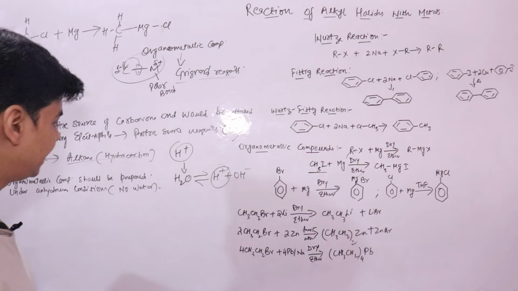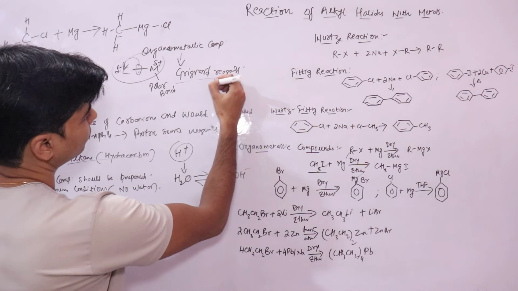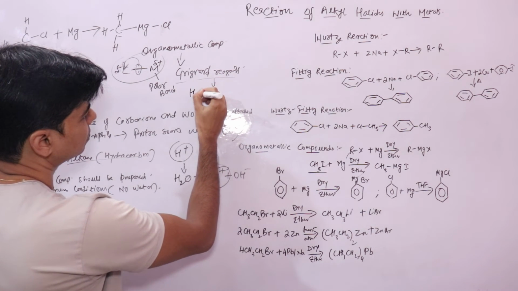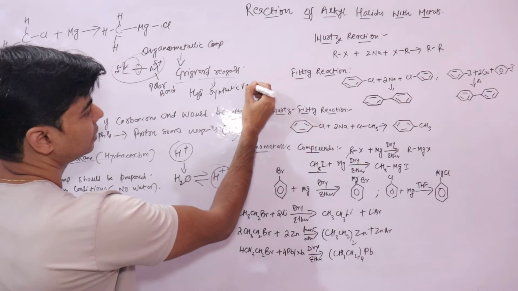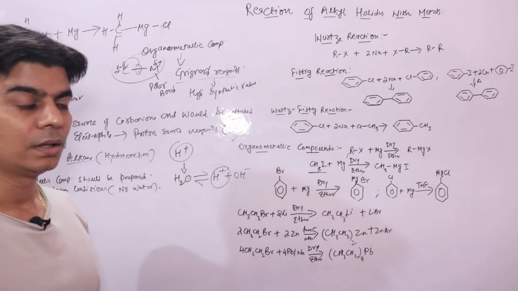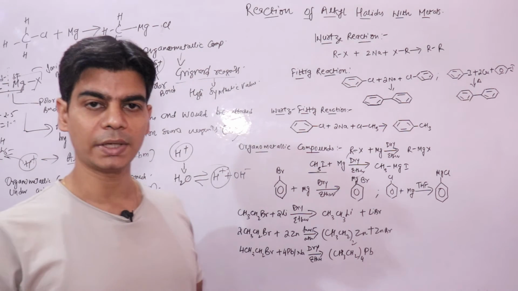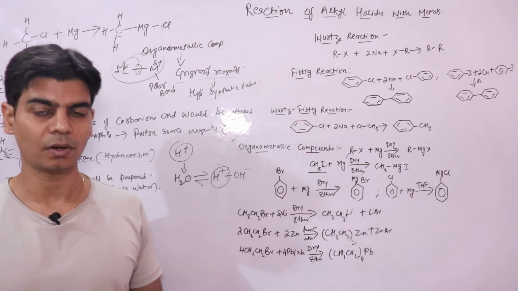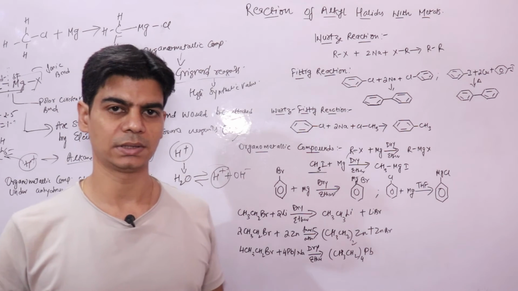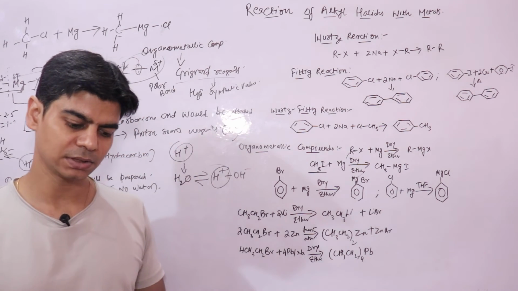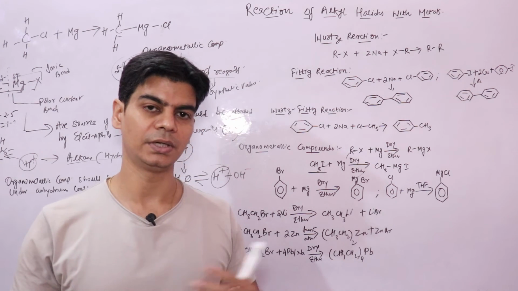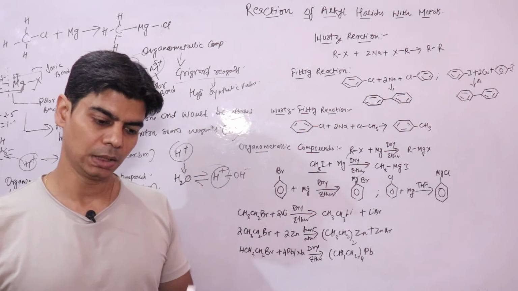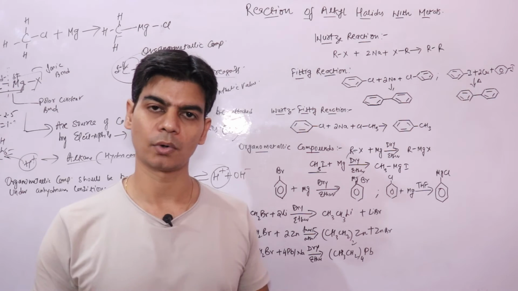When we say high synthetic value, it means they can be used in organic synthesis. They are used in organic synthesis. When we say organic synthesis, we mean when in the lab we synthesize different classes of organic compounds like aldehydes, ketones, carboxylic acids.